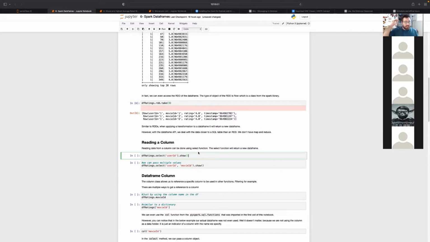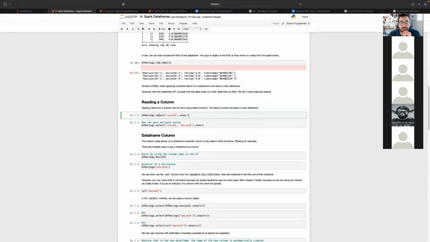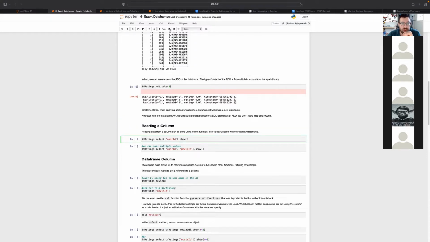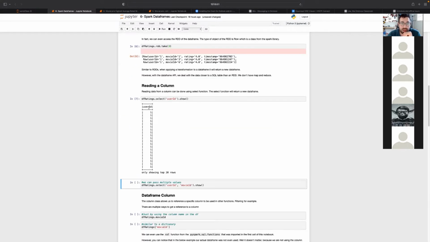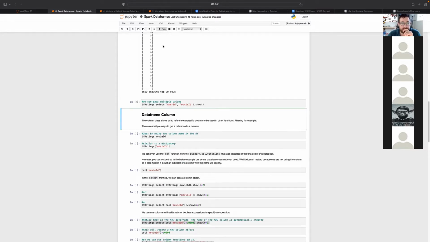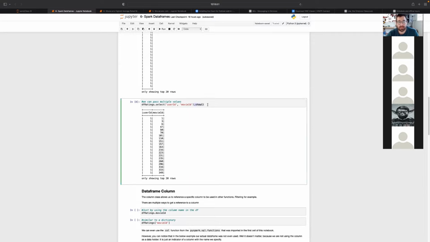So now, to read data from the data frame, we can use select. The select can specify the columns that we want. So this is the data frame, I can use select and pass the name of the column, in this case the user ID, and call show on it. And now I have just this one column. I can pass multiple columns, user ID and movie ID. And remember that select returns a new data frame, so I can save it and do something with it. But in this case, I'm just showing it.